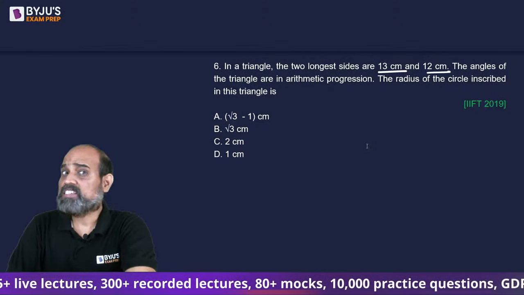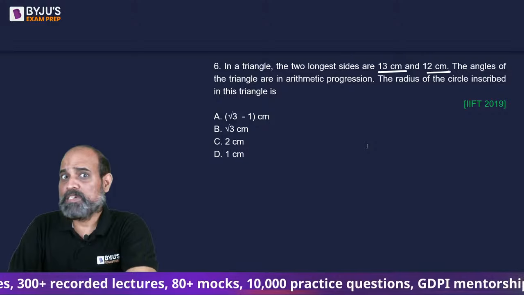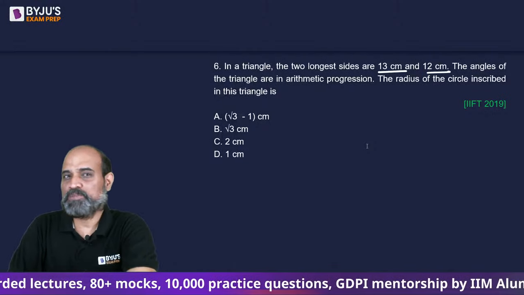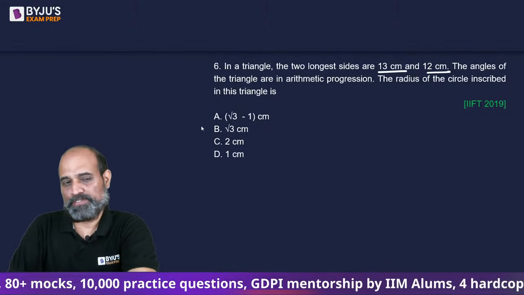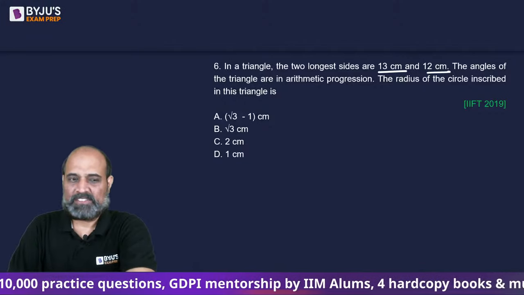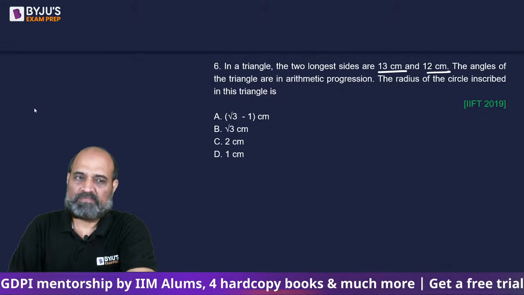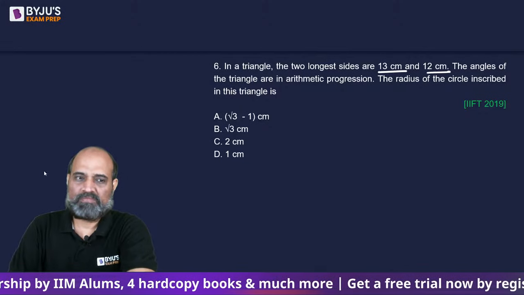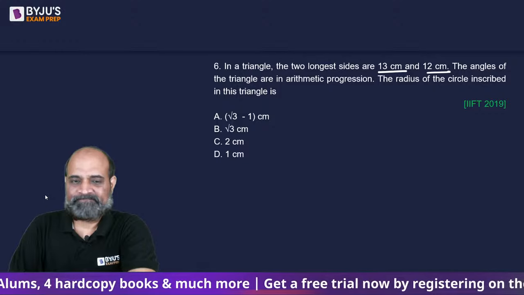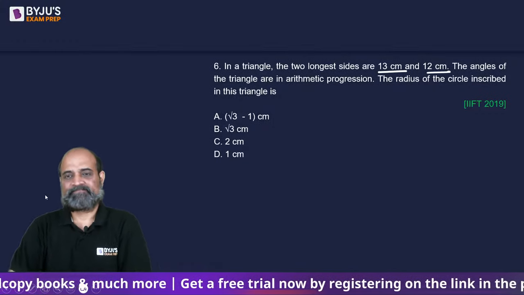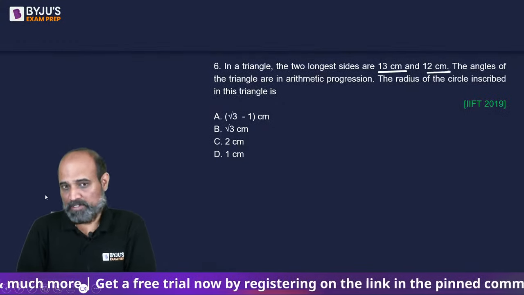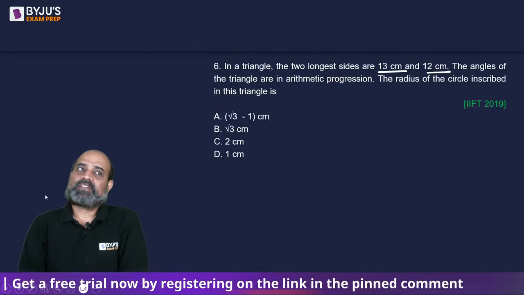If 13 is 2A, so A will be 6.5 and root 3 times 6.5 will not be 12, no? So that will not happen. It can't be a 30, 60, 90 triangle. Okay.